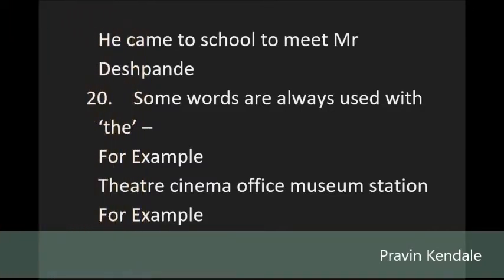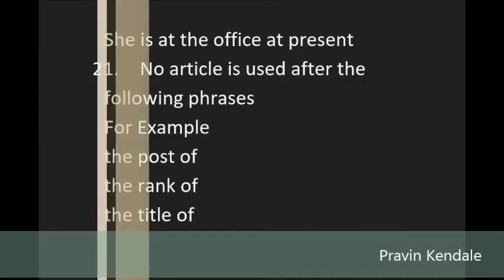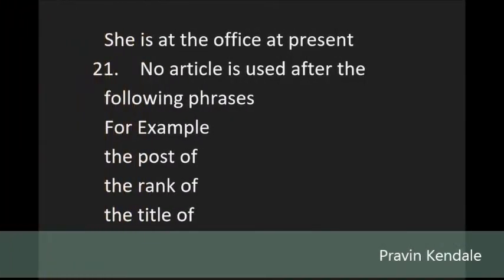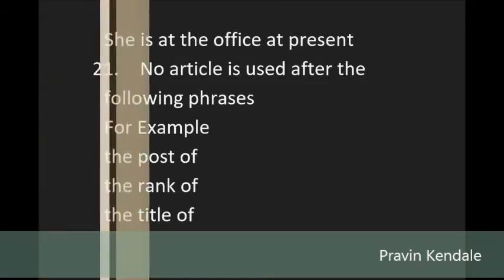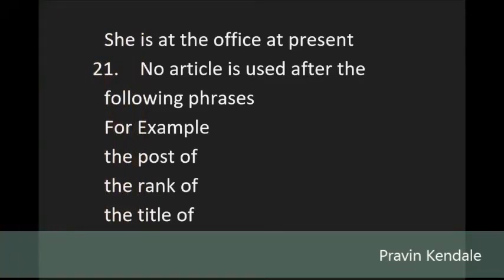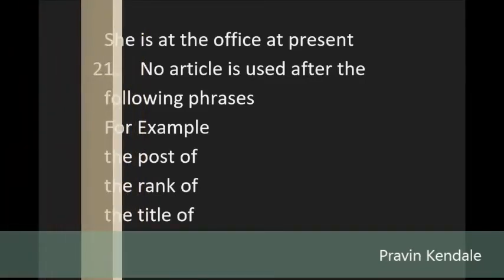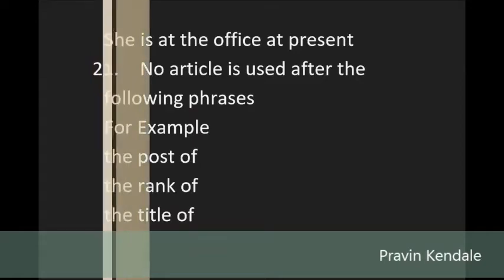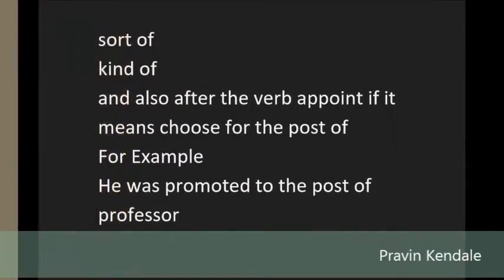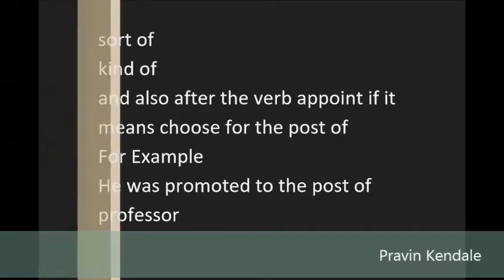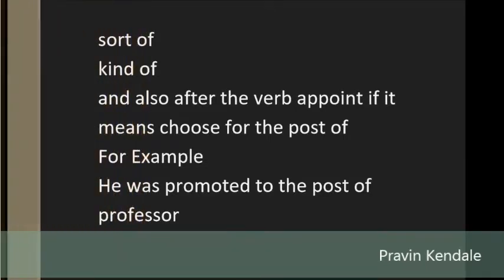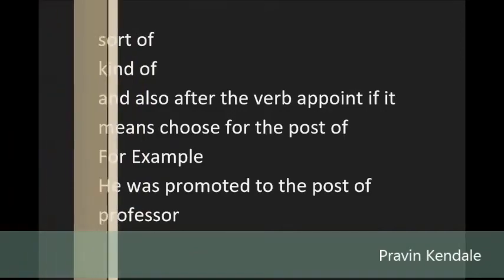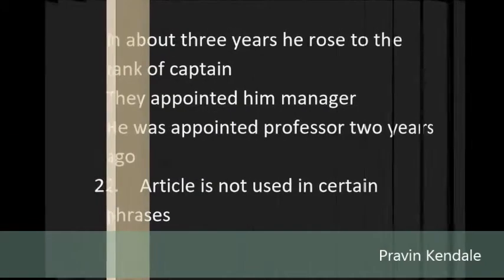21. No article is used after the following phrases. For example, the post of, the rank of, the title of, sort of, kind of, and also after the verb appoint if it means choose for the post of. For example, he was promoted to the post of professor. In about 3 years he rose to the rank of captain. They appointed him manager. He was appointed professor 2 years ago.